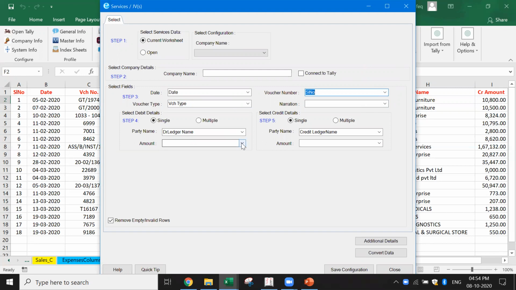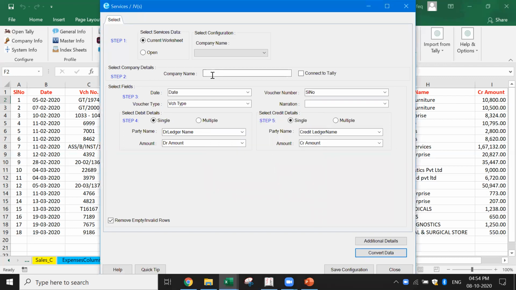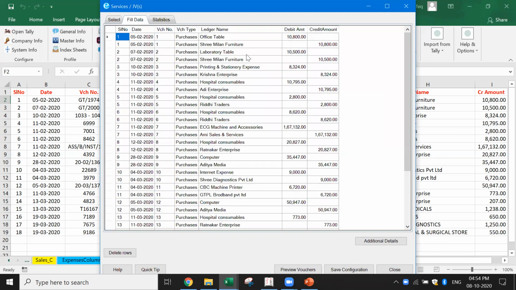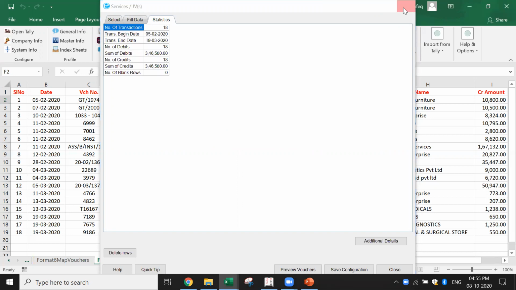In this case, debit ledger name. What is the amount for that? I've already given that as the debit amount. Credit ledger amount, I already gave it as the credit amount. Okay, that's all. I say convert data. Please enter the name of the company. You always tend to forget this. Let's say ABC. Okay, and convert data. Now you see each of these will be converted. The debit and credit is converted, and it's ready to import. Now I can look at the statistics, check whether the data is correct and complete. So this is how I can import this data with this format.